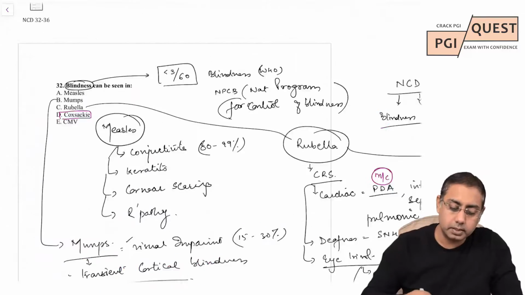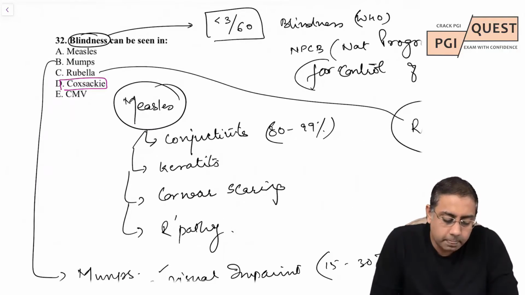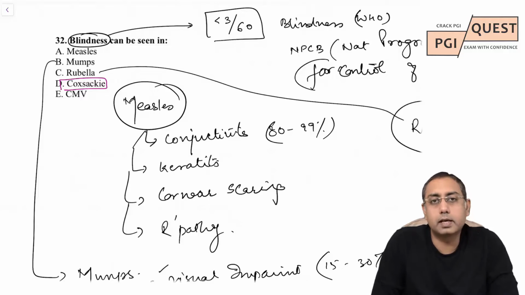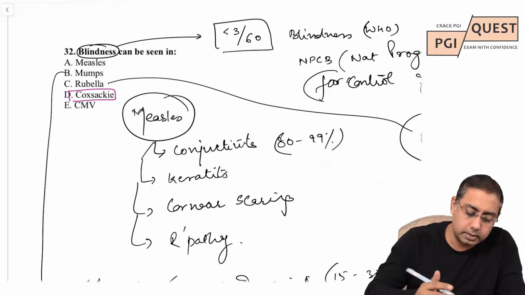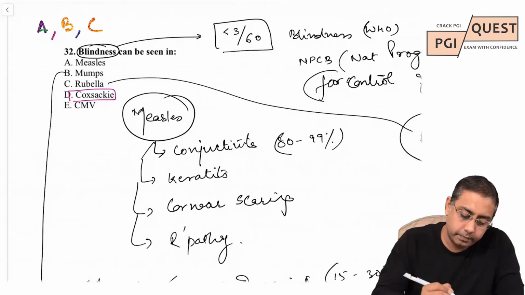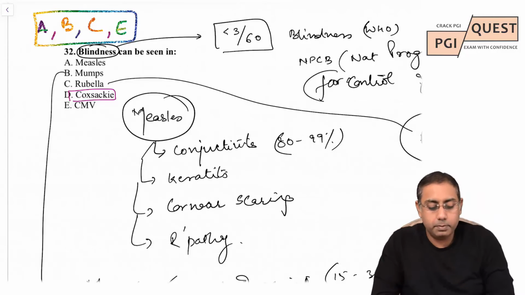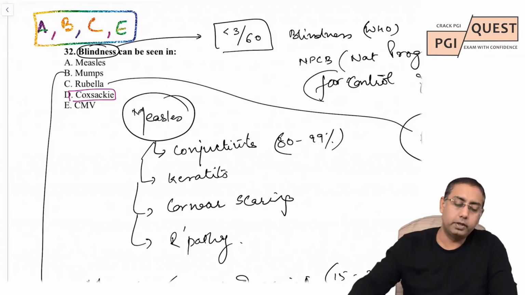Having said this, if you come back to this question, blindness can be seen in measles, mumps, rubella, Coxsackie, CMV. So of course I would like to mark my answer in the exam as A, B, C and E. Blindness can occur in all of the following infections.